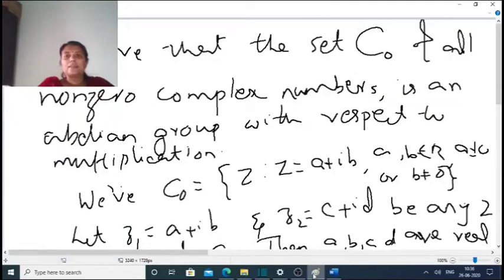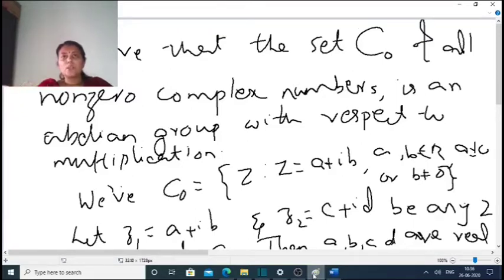Next group example. This is the 8th problem. Prove that the set C0 of all non-zero complex numbers is an abelian group with respect to multiplication.